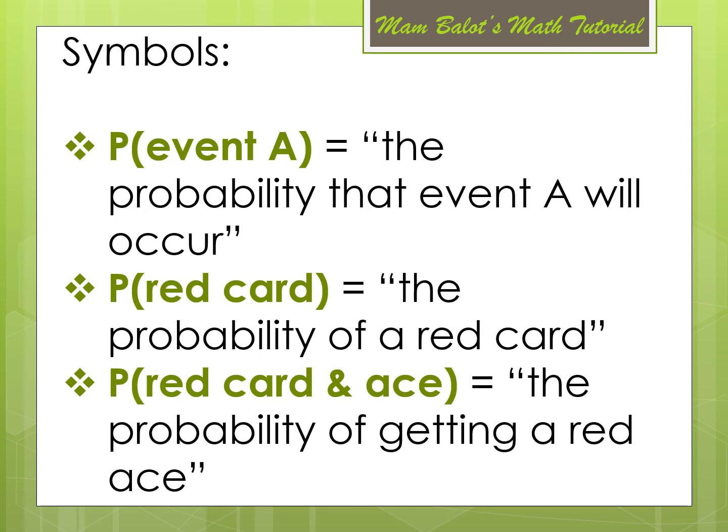These are the different symbols that we will be using in computing for the probability: the probability of event A occurring, the probability of a red card, and the probability of getting a red card that is at the same time an ace.